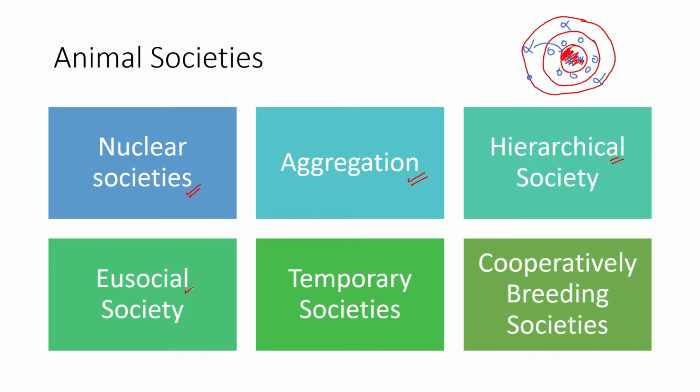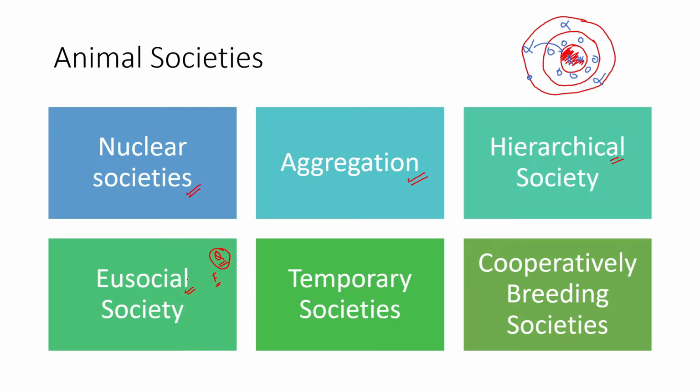Eusocial societies are prominently seen in insects such as bees and wasps, and these organisms have a very stringent society where a queen usually controls the entire society, and the other females usually do not mate. There are multiple systems where some suppress their reproductive capacities in order to facilitate only one individual reproducing for the entire society.